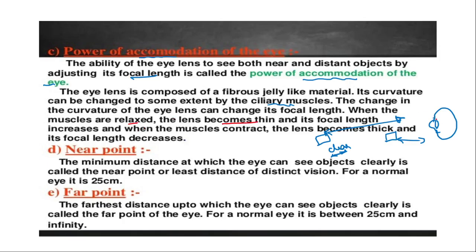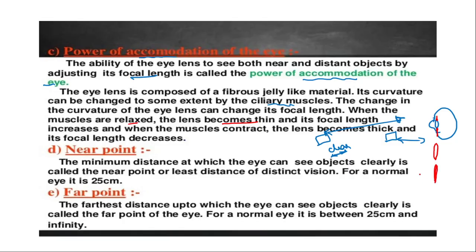Now, when the muscles get relaxed, the lens becomes thin. Means when these ciliary muscles get relaxed, moving apart, the lens becomes thin and elongated.